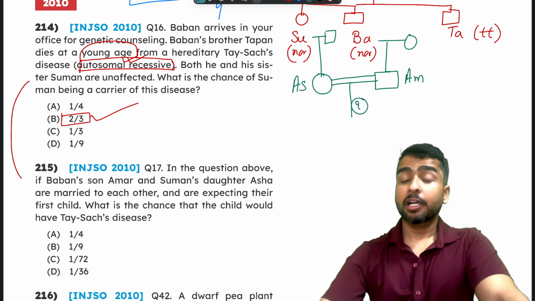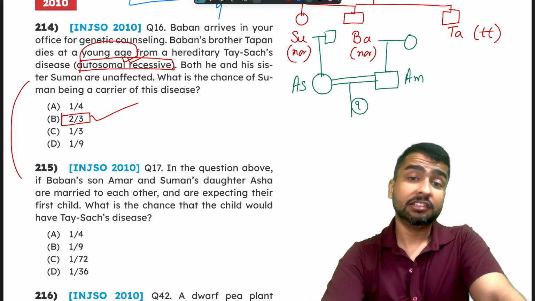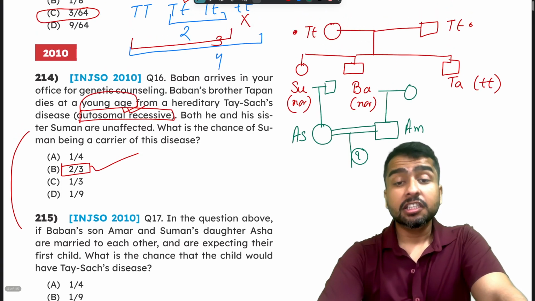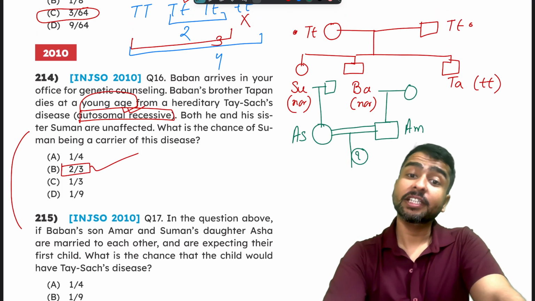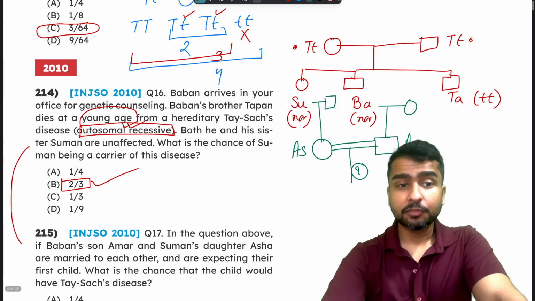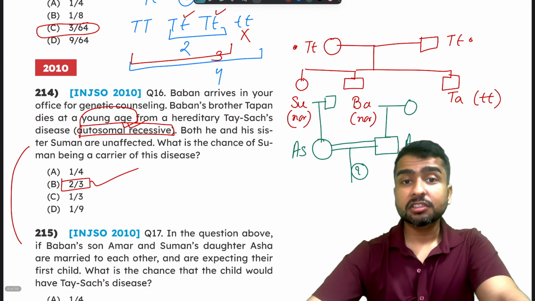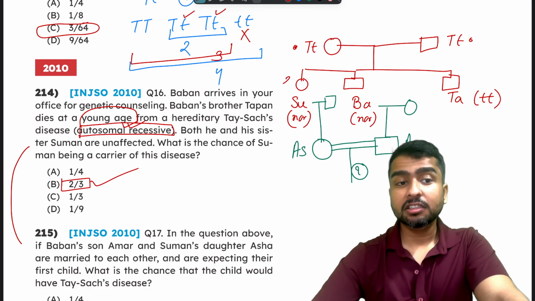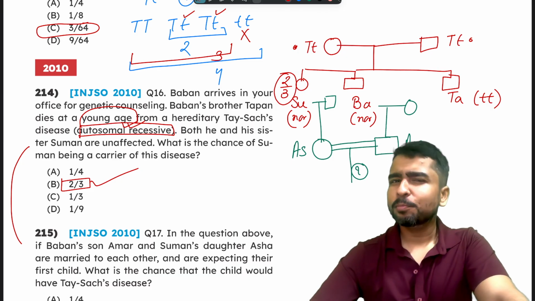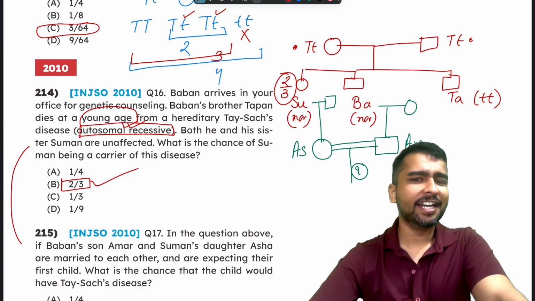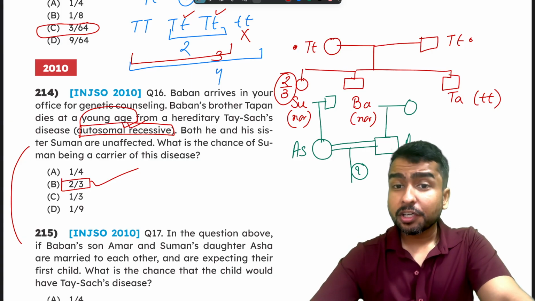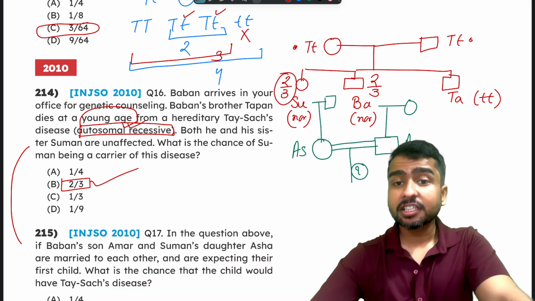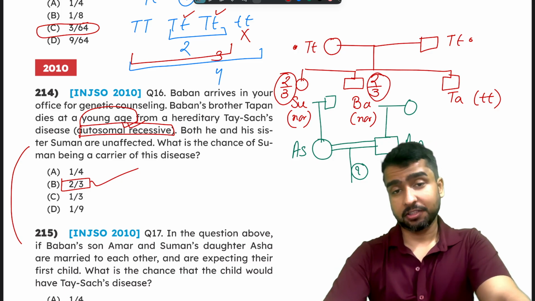Okay. Now, before we proceed, let us understand. The chance that Suman was a carrier was 2 by 3. Yes, we already figured out. What is the chance that Suman was a carrier? 2 by 3. Isn't there also a possibility that Baban will be a carrier? Same parents, same cross. So what is the possibility that Baban is a carrier? Again 2 by 3.